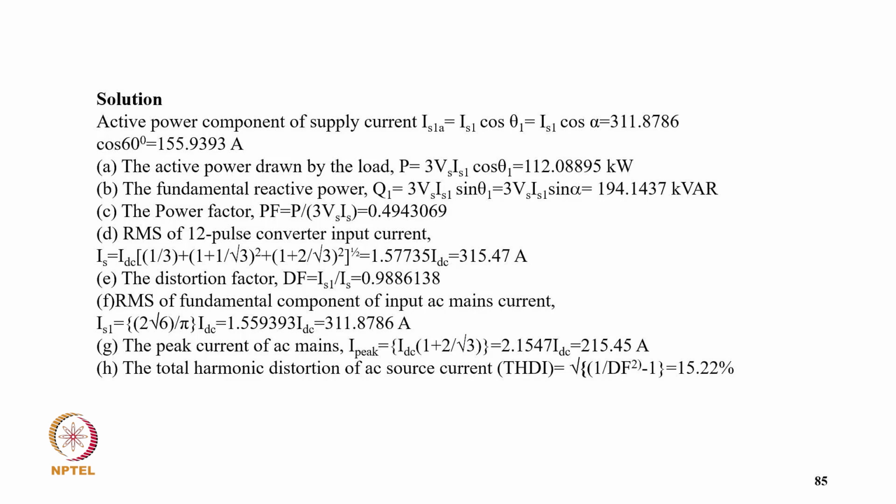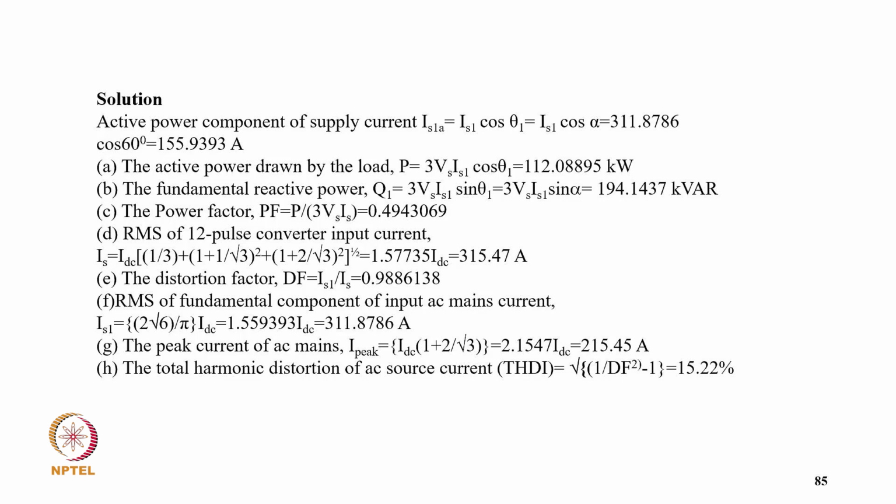The fundamental reactive power is Q1 equal to 3 VS IS1 sin theta 1, that is 3 VS IS1 sin alpha, equal to 194.1437 kVAr, and the power factor is PF equal to P upon 3 VS IS, that is 0.4943069. And RMS of 12 pulse converter input current is IS equal to IDC in bracket 1 by 3 plus 1 plus 1 by 3 square plus in 1 plus 2 by root 3 square and total is power by 1 by 2, that comes 1.577 IDC equal to 315.47 ampere,